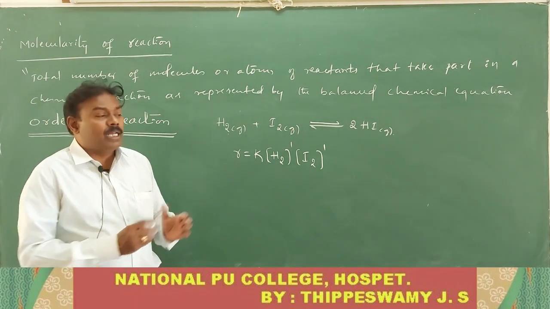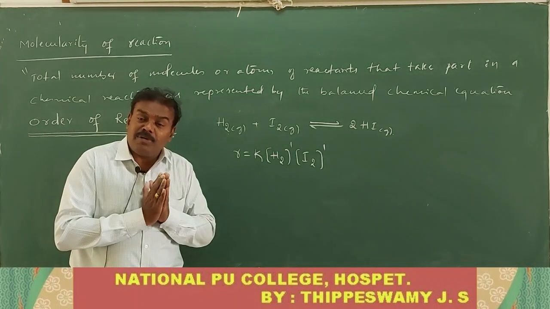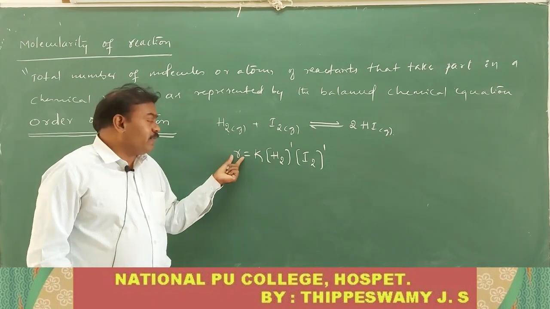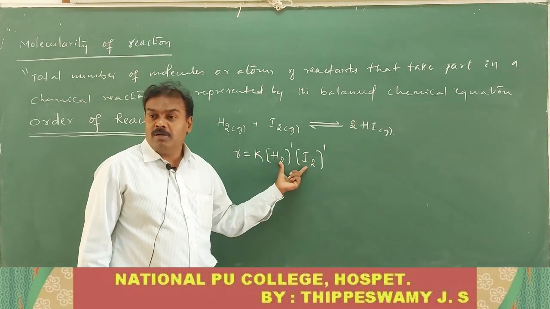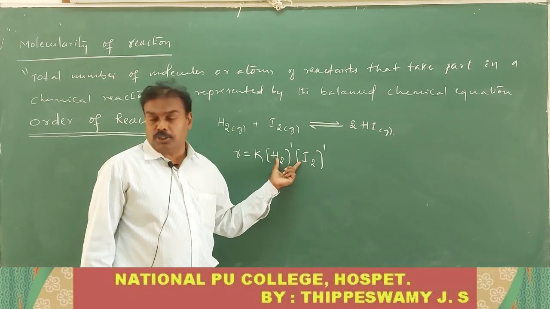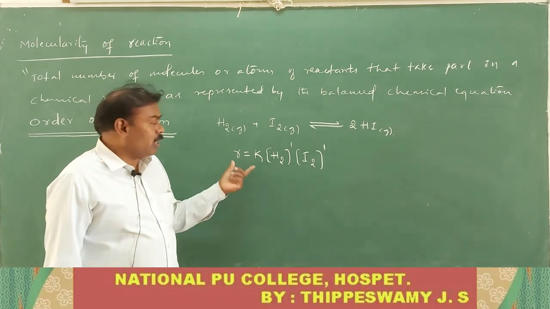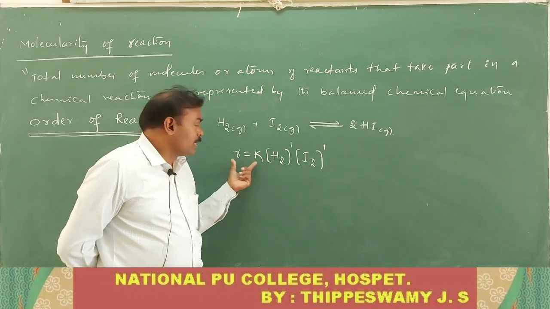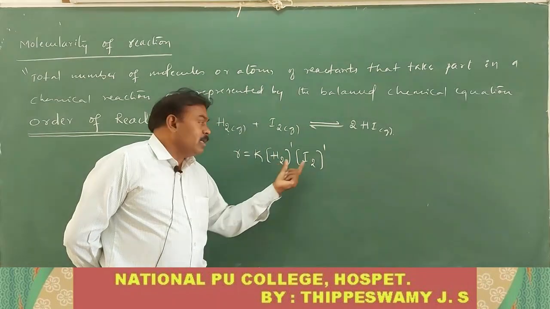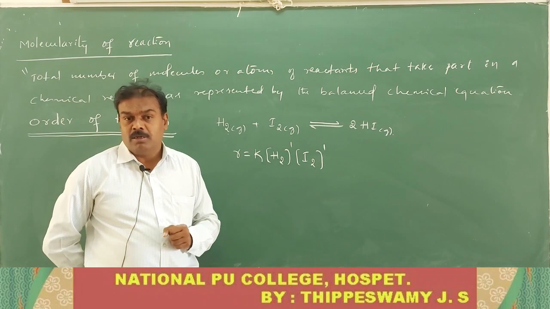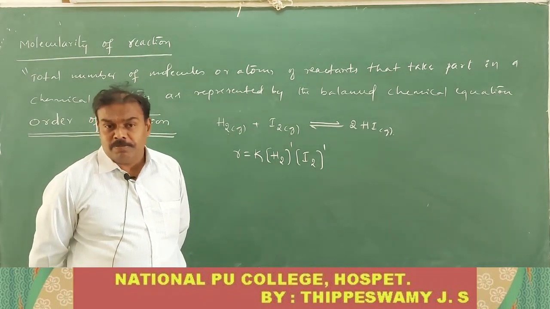Rate expression means, according to the law of mass action, the rate of reaction is directly proportional to the product of active masses of reactants at a given temperature. According to the law of mass action, what is the statement? Rate of reaction is directly proportional to the product of active masses of reactants at a given constant temperature.